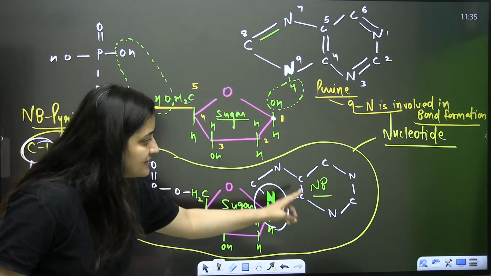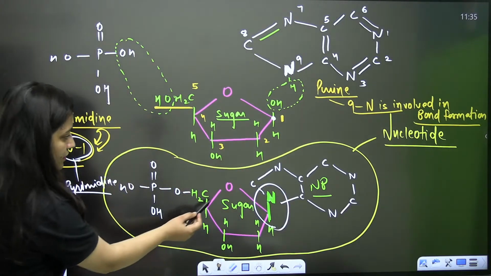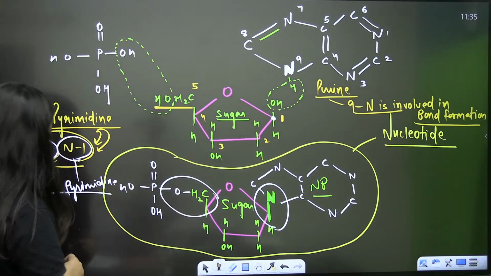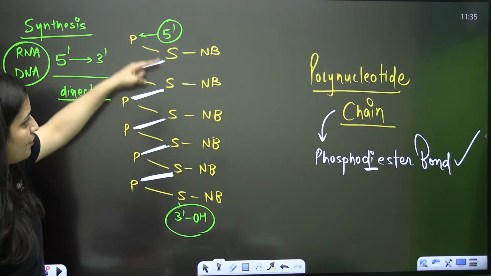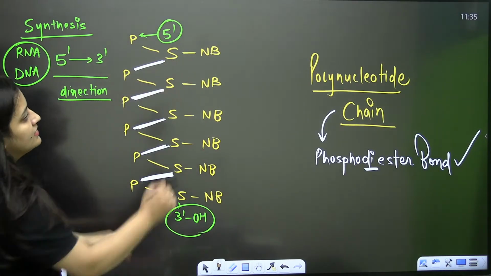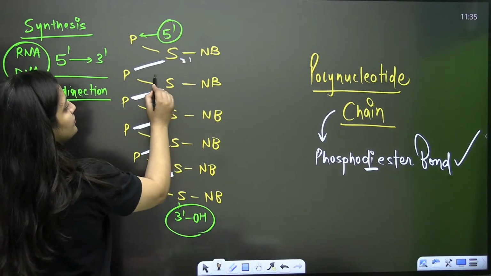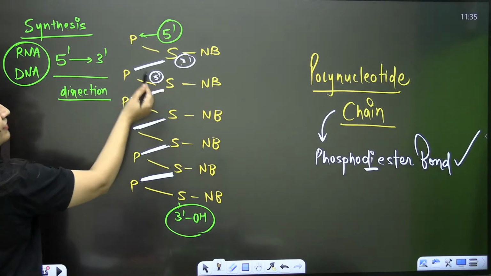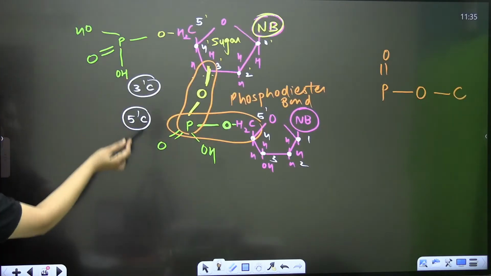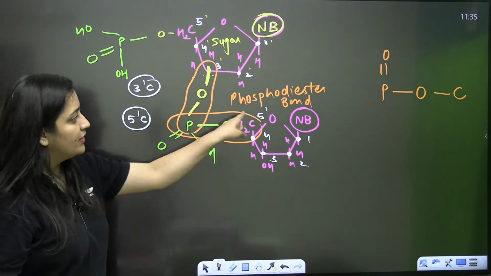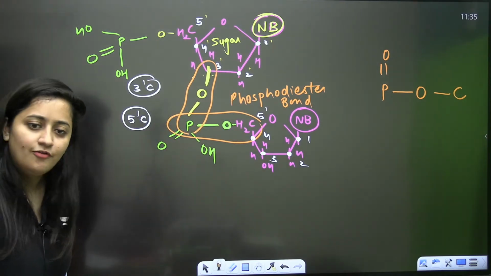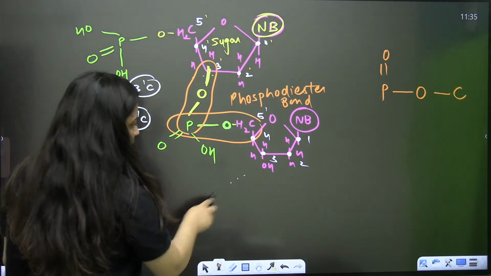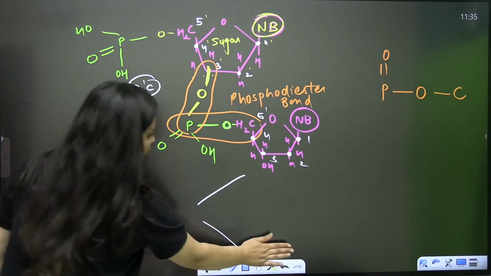So here you can see this is the nucleotide. Now this is the phosphoester bond. So when it is a polynucleotide chain, the 3' carbon of this sugar will attach to the next sugar at its 5' carbon. That's why it's a 3'-5' phosphodiester linkage, phosphodiester bond. And the same will go for the next, and the next, and the next.